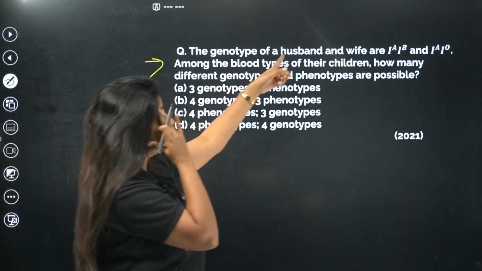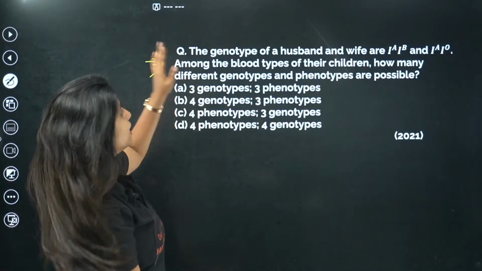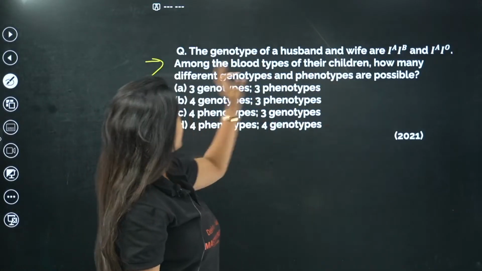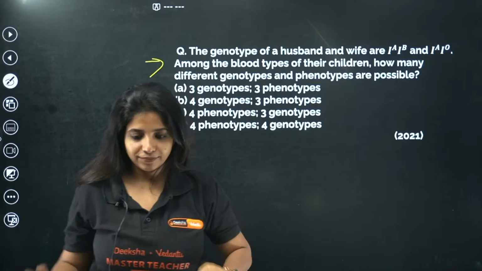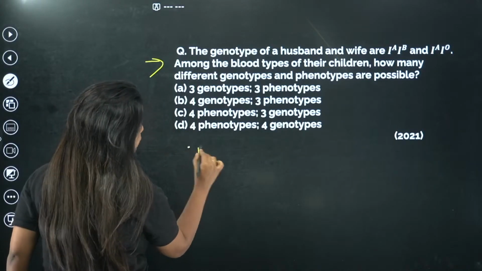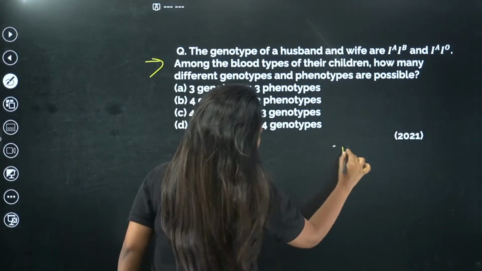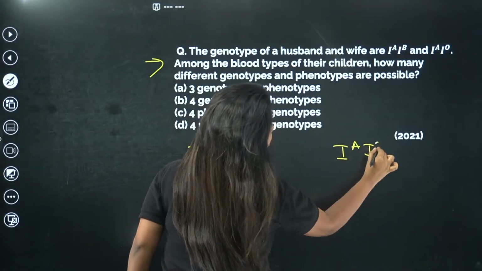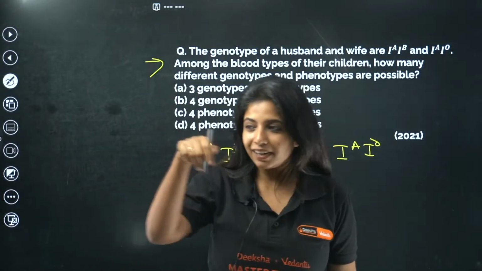Okay, the genotypes of a husband and a wife are IA, IB and IA, IO. Among the blood types of their children, how many different genotypes and phenotypes are possible? I am saying that husband and wife. Husband is basically IA, IB, and the other person, the wife, is IA, IO. You have been asked how many genotypes and phenotypes are possible. Everyone, try to find it out.